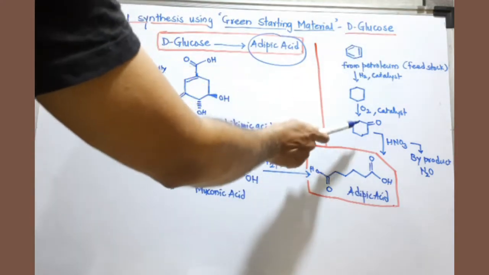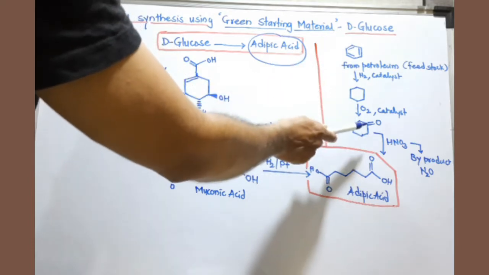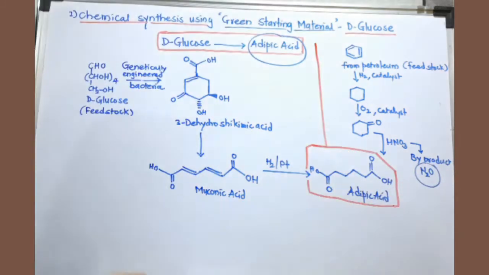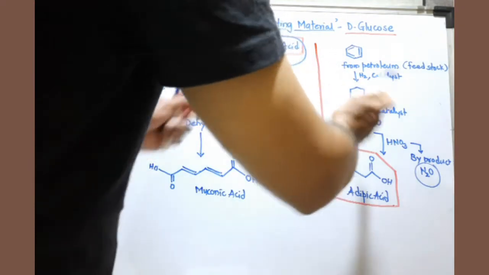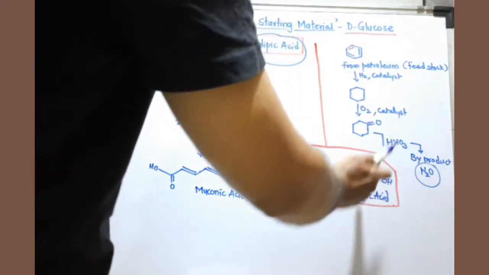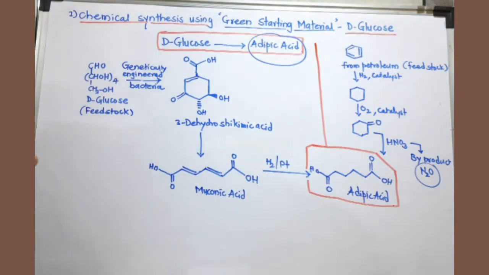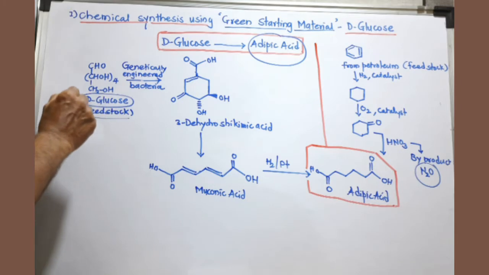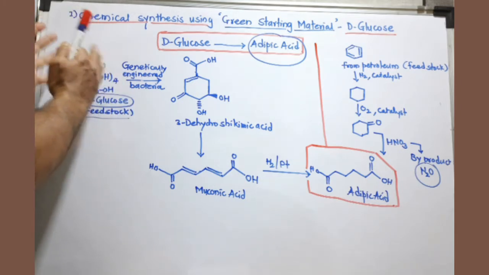And you can see here all steps where we need to heat that compound at very high temperature, and you can see here the byproduct, that is nitrogen oxide. So you can compare this, our routine method, and if we replace this synthesis with another green method, what will happen? Here the starting material is D-glucose, which is a renewable energy source and a green starting material.